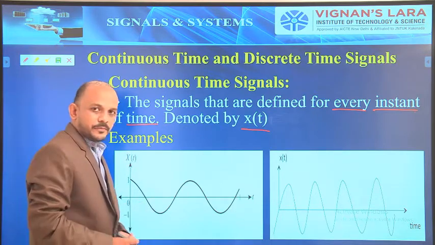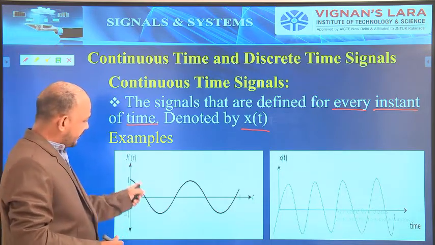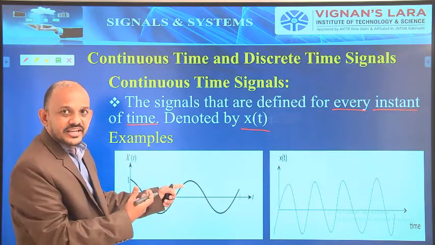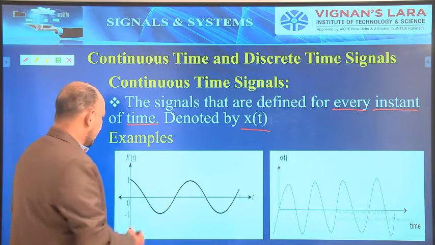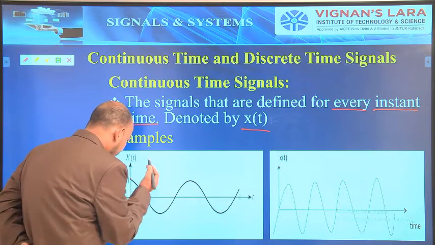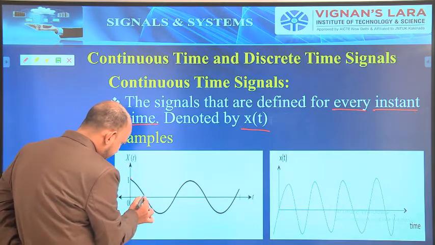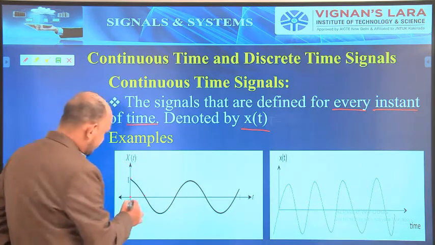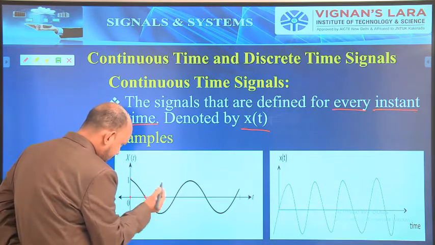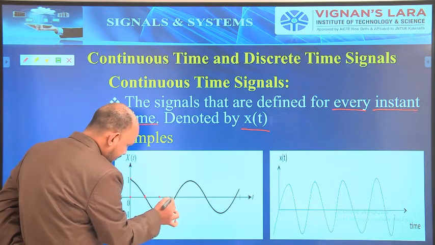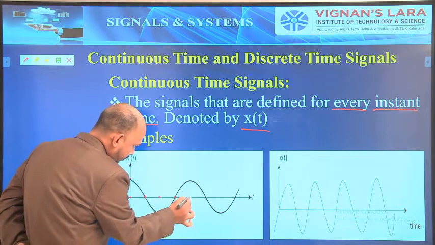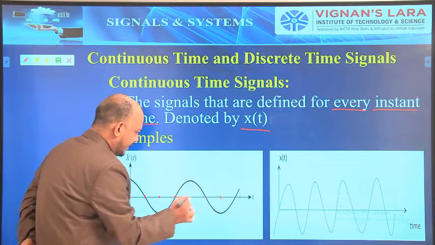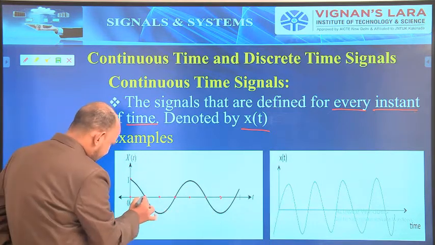Let us take this example. Here the wave is continuous. On seeing the wave we can say that the wave is continuous. At this point, this point, this point, this point, and anywhere, there is a value.